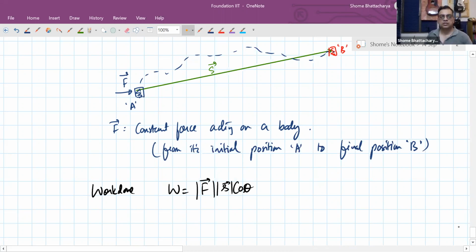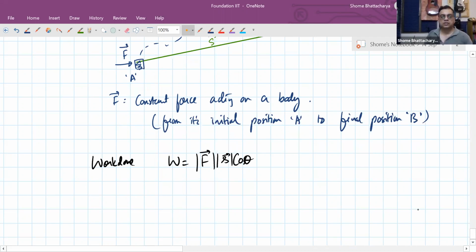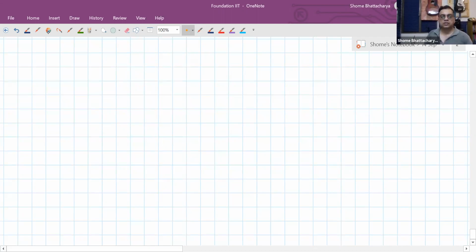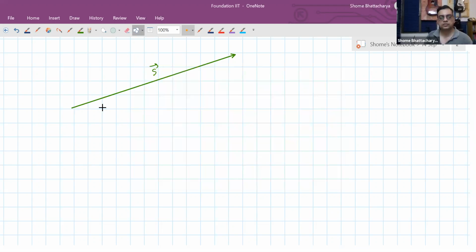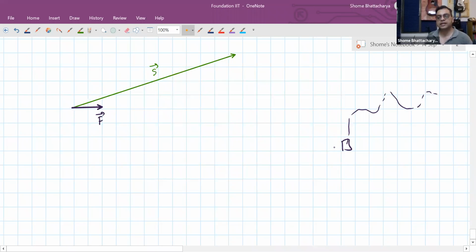Now we'll understand why it becomes this, because in that diagram you can see that if the displacement was this vector, whereas the force was this vector, because the force was acting like this. So you understand, even as the body was moving along some kind of strange path like this, this force was acting continuously on it.